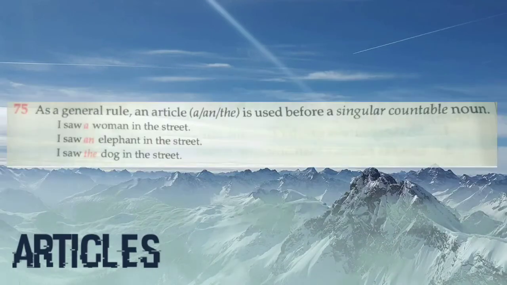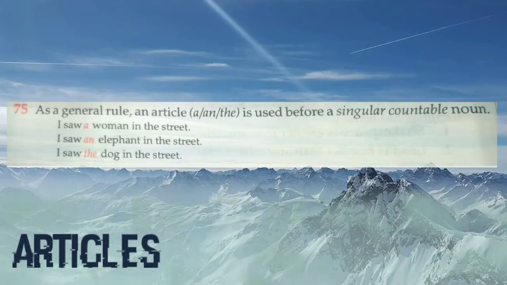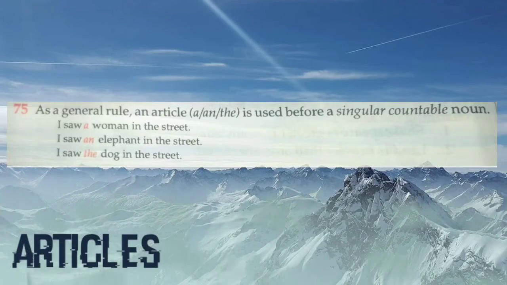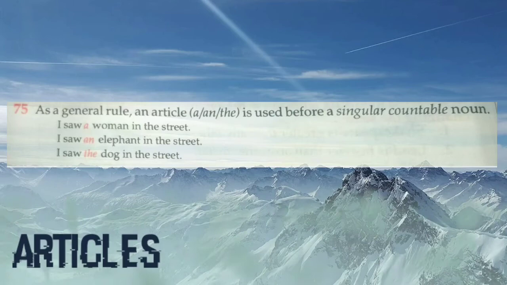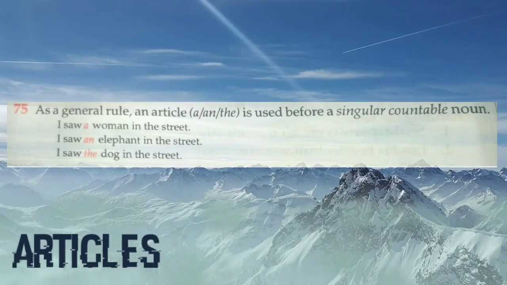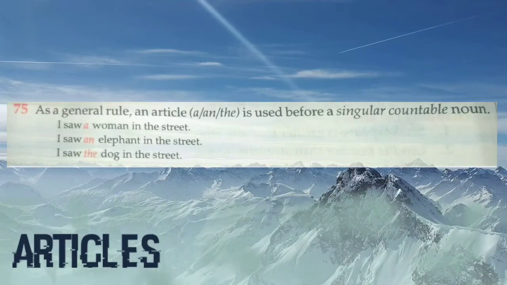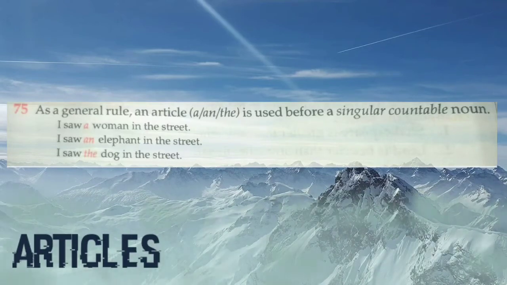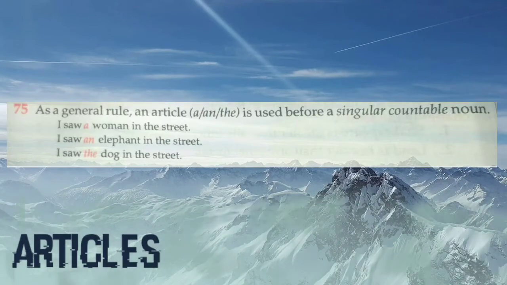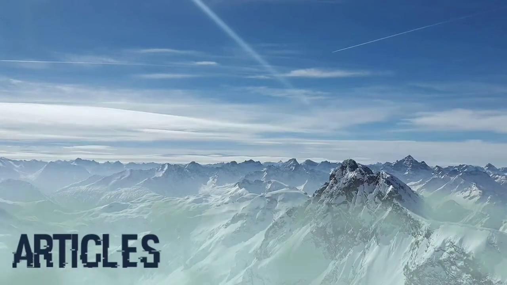Now where to use article A and where to use article AN, we will learn all the rules one by one. According to rule number 75, as a general rule, an article A, AN, and THE is used before a singular countable noun. For example, I saw a woman in the street, I saw an elephant in the street, I saw the dog in the street. So this is the general rule that articles are mainly used before a singular countable noun. But remember, this is a general rule. So it has some exceptions also that we are going to learn in the next rules.